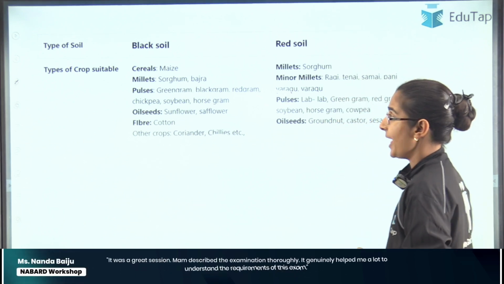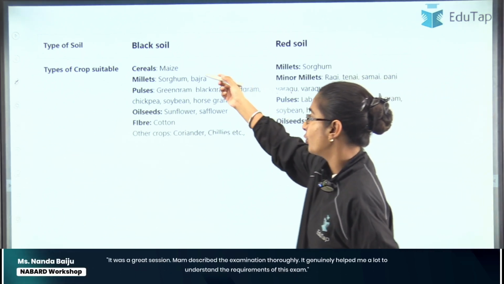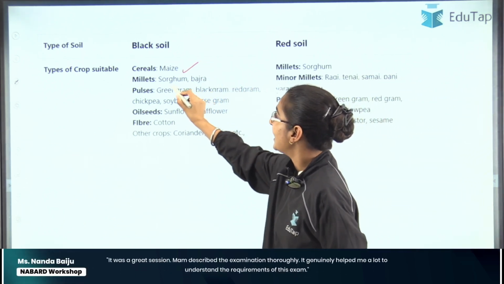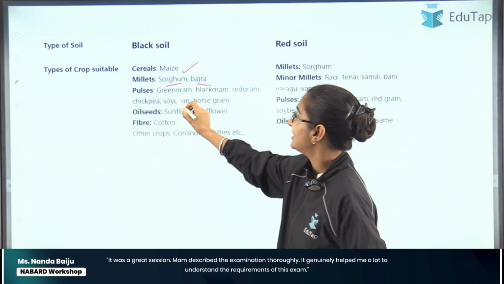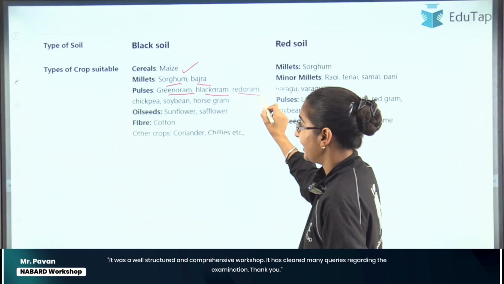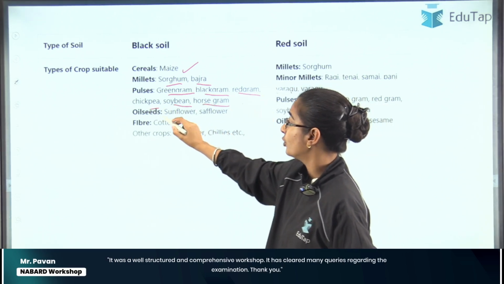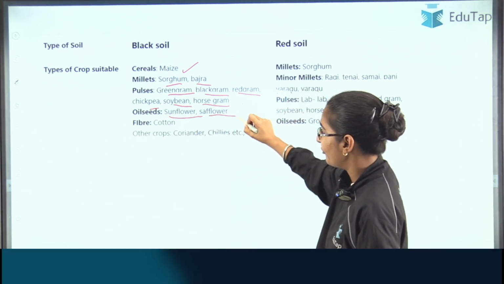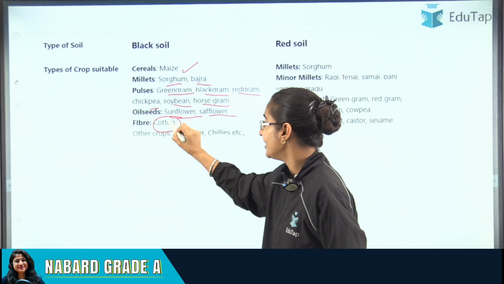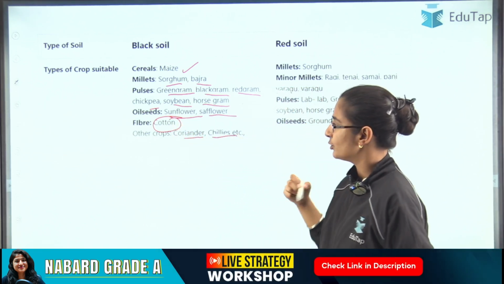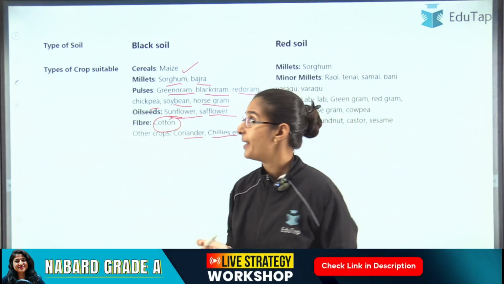As far as black soil is concerned, you can grow cereals like maize, millets like sorghum and bajra, pulses like green gram, black gram, red gram, chickpea, soybean, horse gram, right? And you can also grow oil seeds like sunflower and safflower, fiber crops like cotton, and coriander and chilies. So such crops can be grown in black soil.